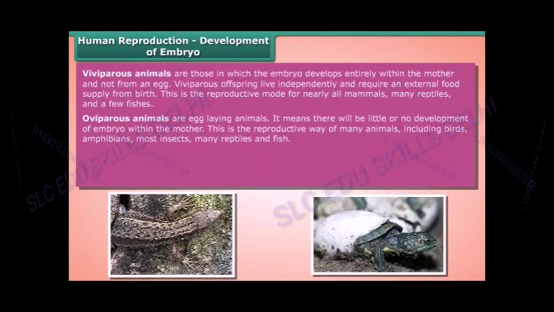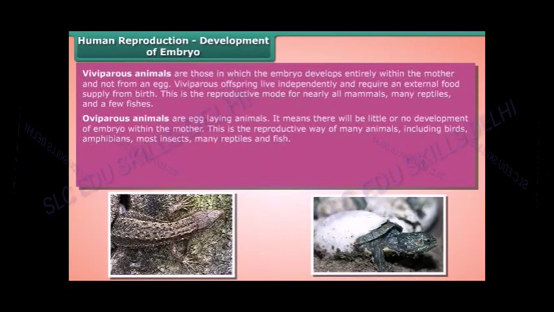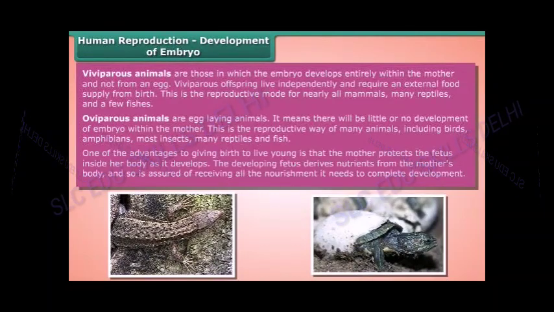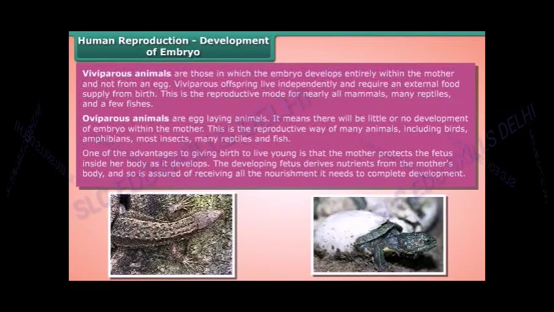Oviparous animals are egg-laying animals. It means there will be little or no development of the embryo within the mother. This is the reproductive way of many animals, including birds, amphibians, most insects, many reptiles, and fish. One of the advantages of giving birth to live young is that the mother protects the fetus inside her body as it develops. The developing fetus derives nutrients from the mother's body and so is assured of receiving all the nourishment it needs to complete development.